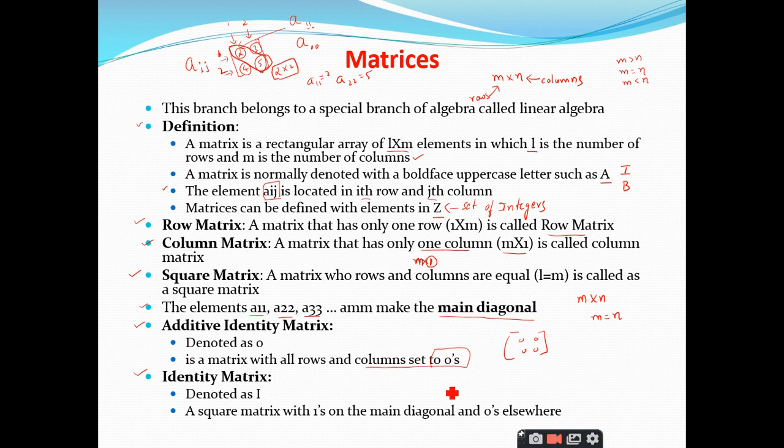The identity matrix is denoted by capital I, and it consists of the main diagonal elements as 1 and the remaining elements as 0. So this is a 2 by 2 identity matrix. Similarly, if I want to make a 3 by 3 identity matrix, how should I write it? The main diagonal elements should be 1 and the remaining elements remain 0. So this is called the identity matrix. Is it clear up to this point?